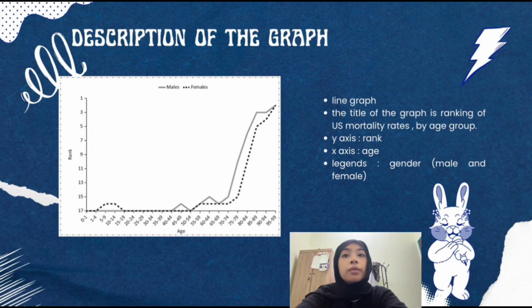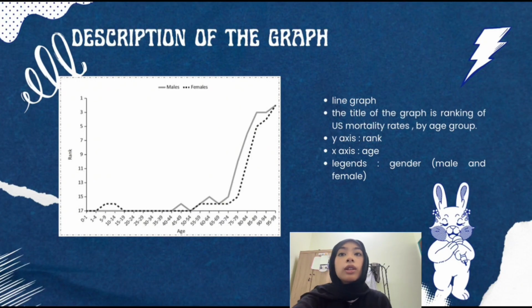This graph compares the ranking of mortality death rates for males, solid line, and females, dotted line, across different age groups. The x-axis represents age groups, while the y-axis represents the rank, where rank 1 indicates the highest mortality rate and rank 17 indicates the lowest mortality rate. This graph shows that mortality rankings remain consistently low, rank 17, for both males and females from birth 0 to 1 years until around 40 to 44 years of age. This indicates that mortality is relatively low during childhood and early adulthood for both sexes.